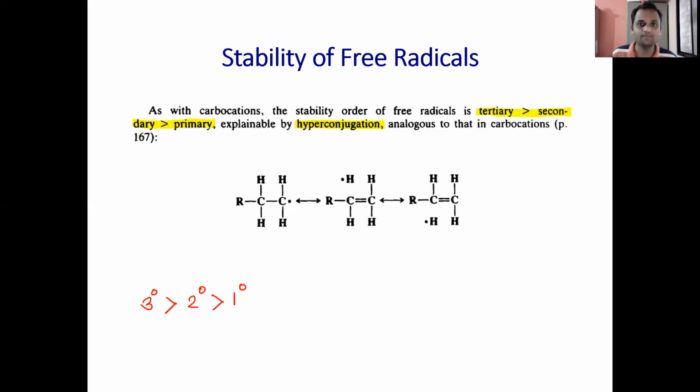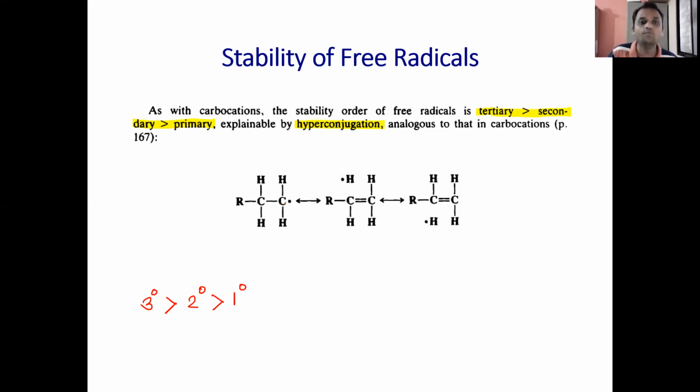Similar to this, in the case of free radicals also, the tertiary free radical is more stable than secondary and is more stable than primary, and it is explainable by hyperconjugation, analogous to that in carbocations.